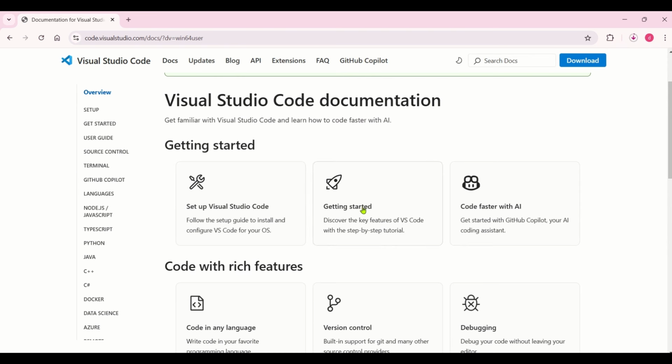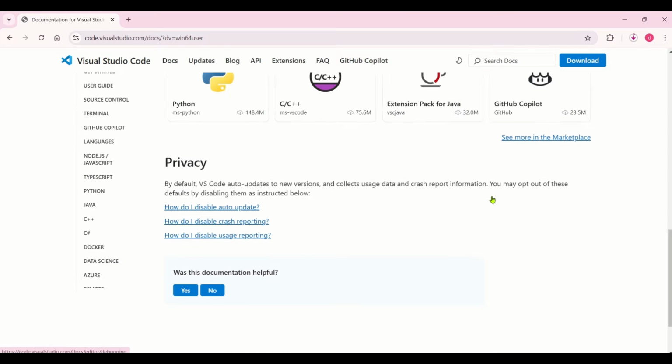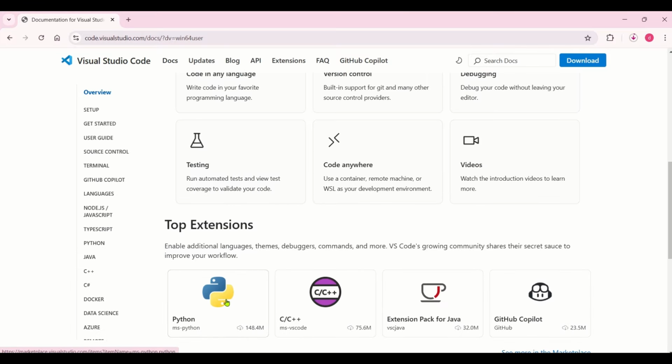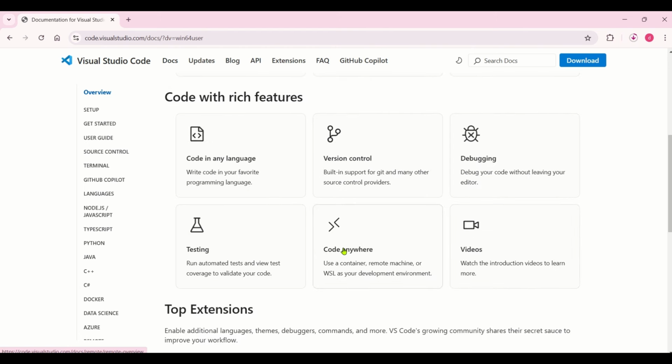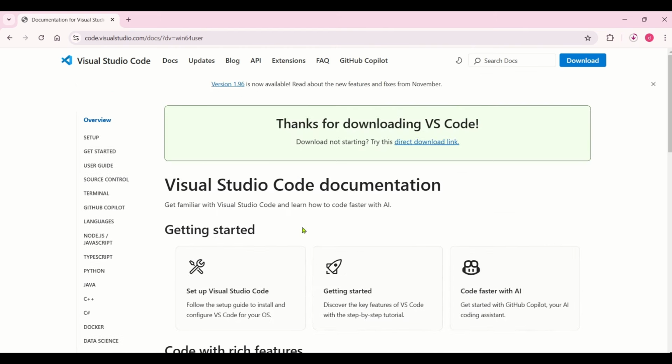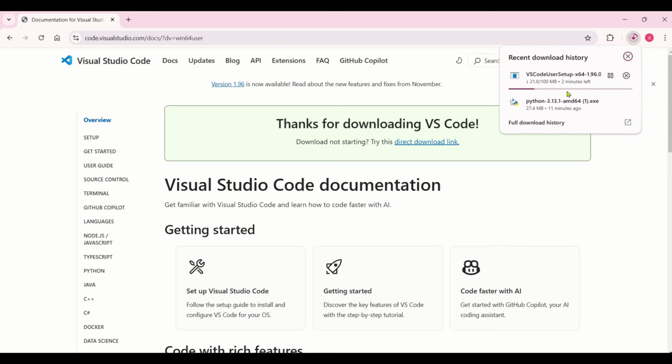So when you go here, you can see all other details like top extensions like Python, C, C++, and GitHub Copilot, so you can code in any language. Version control, if you want to commit your code to Git or GitHub, Visual Studio Code will help you. And debug also, you can place debuggers in your code and debug the code. And testing as well, and many more. So if you have time, just go through this, and this will be helpful. So this is a very big one, so it's around 100 MB.